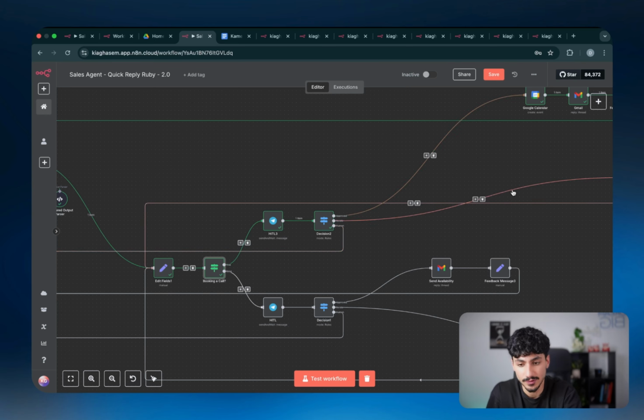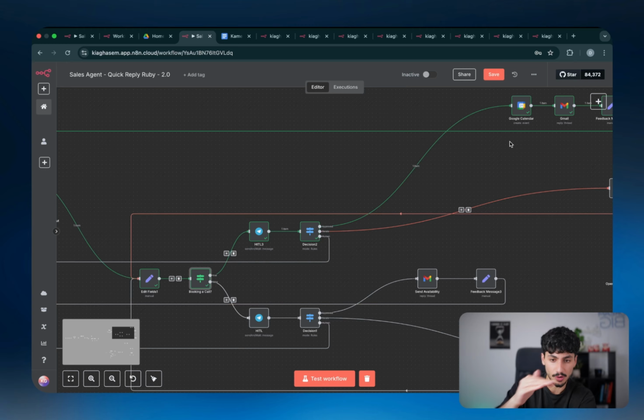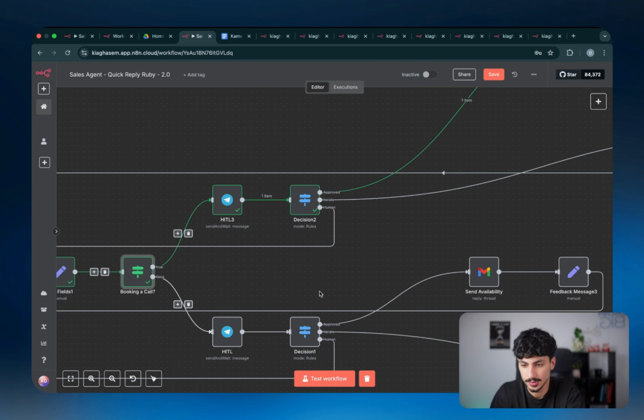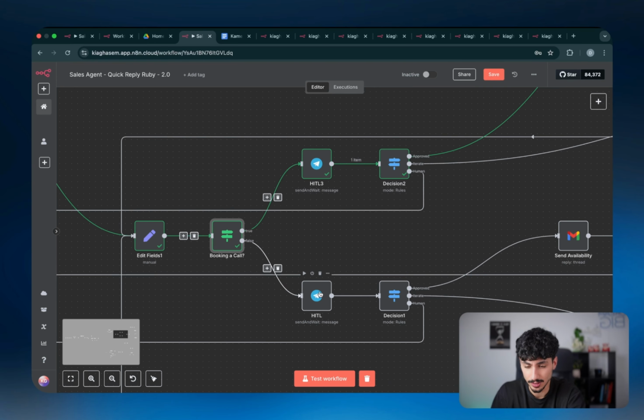So then after we give the feedback, the AI will then send that information over to an if statement, which will then again check if it should still go up and try send the calendar invite, or if we should just go down and send the availability. So that's kind of like a more advanced technical thing that you don't necessarily have to worry about, but I thought I'd let you know anyway.